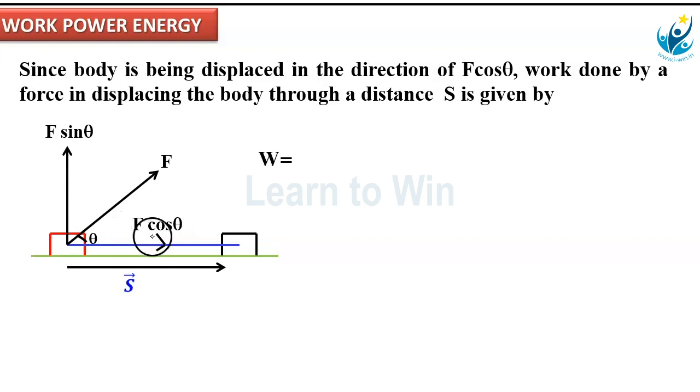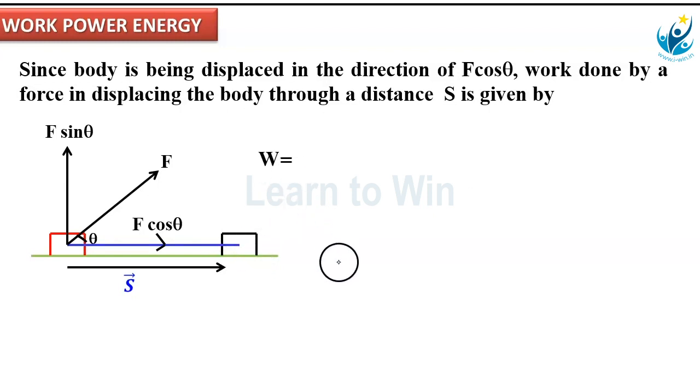What is the force here? F cos theta we consider. Why? Because only along the F cos theta direction is there displacement. There is no displacement for this body along the vertical direction.